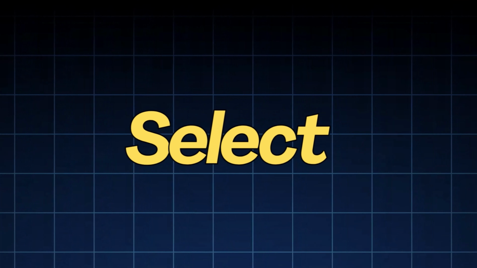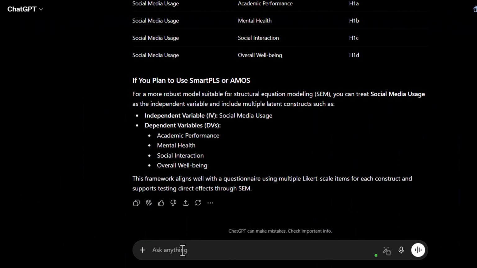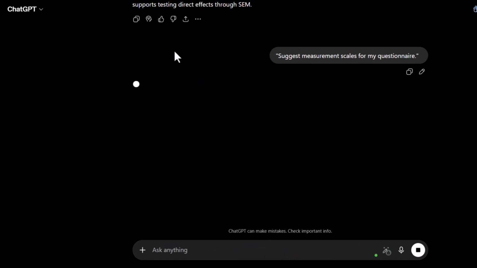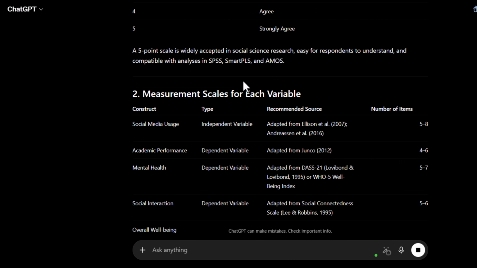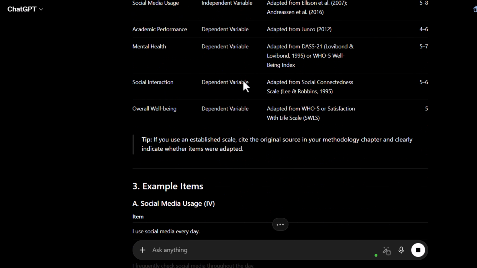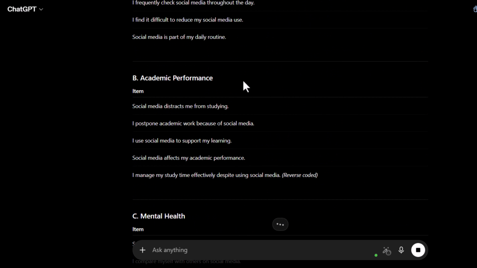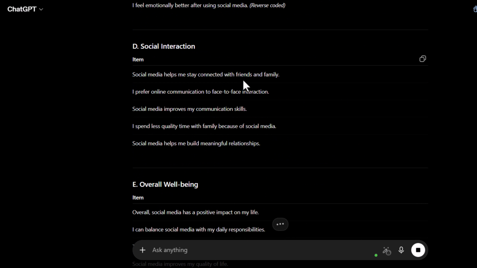Step 5. Select measurement scales. Next, ask, suggest measurement scales for my questionnaire. AI can recommend 5-point Likert scale, strongly agree, agree, neutral, disagree, strongly disagree. It can also suggest validated scales from previous research studies for better reliability.